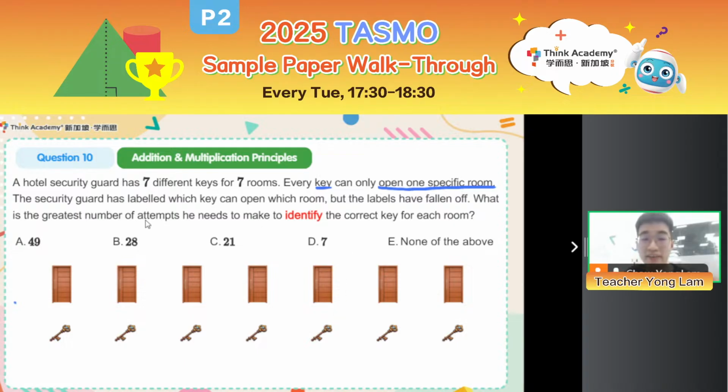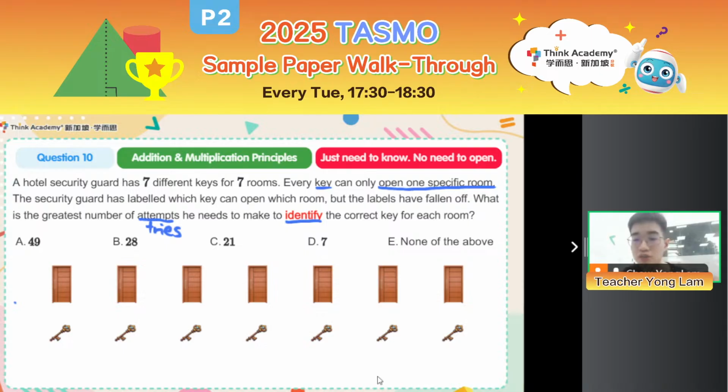What is the greatest number of attempts, which is tries? How many tries does he need at most to identify the correct key for each room? Now, the question here is identify. Do I need to open the door? I don't need to open the door, right? When it comes to identify or discover, you just need to know which key corresponds to which door. We don't need to open the doors, right? So in this case, we have 7 keys, 7 doors. By starting from the first door, do I need to try all 7 keys to open the door?